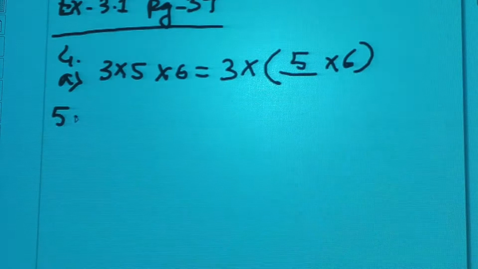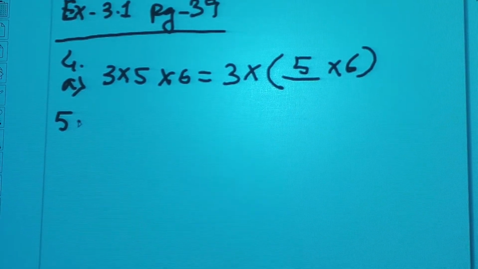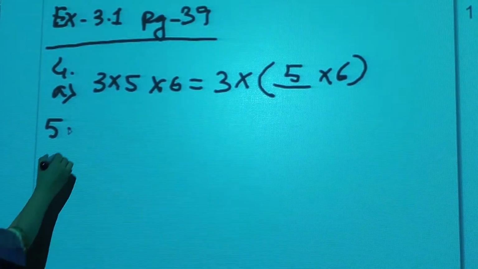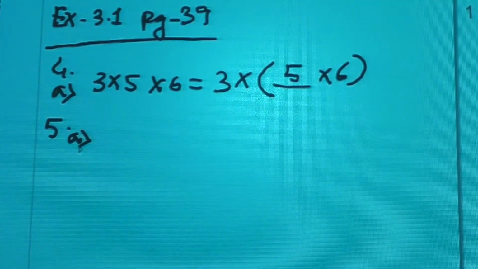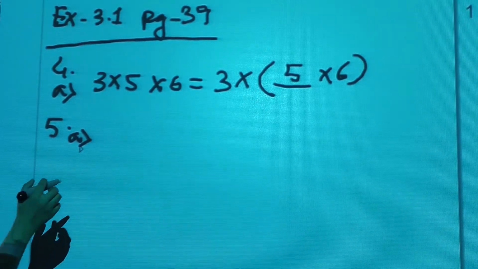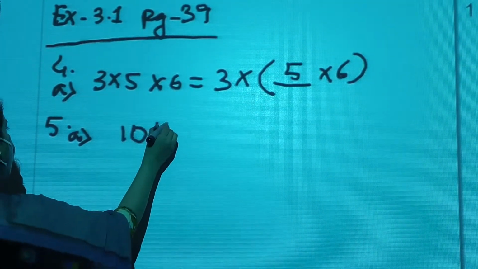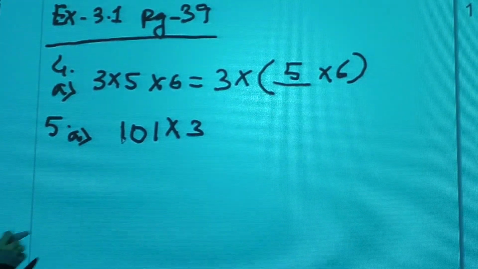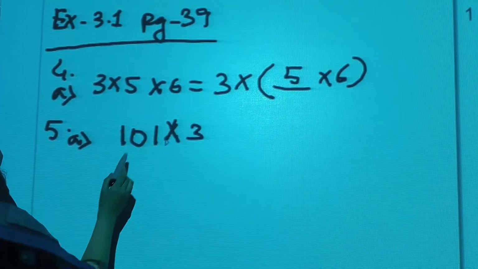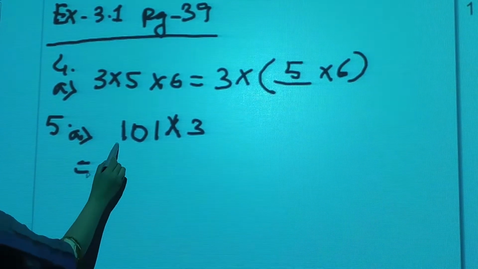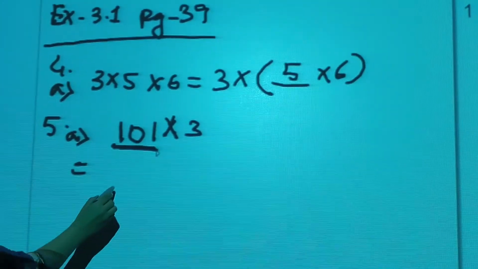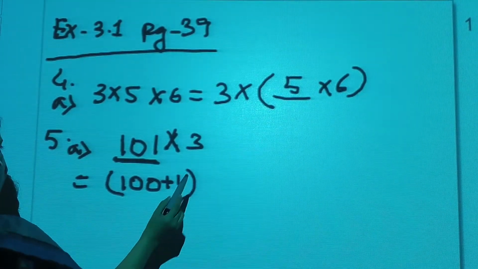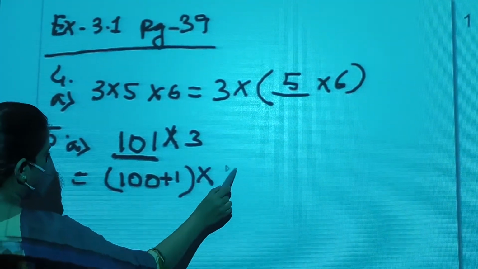Number 5, solve the following by regrouping the numbers using the distributive property. Number 8, just now I have taught you the regrouping method. By distributive property it is written 101 multiplied by 3. Distributive property: simply, if we can break the number, we will break it and then we will multiply. What we will do? 100 plus 1, that means 101. How we will break it? 100 plus 1. Now we will multiply by 3.